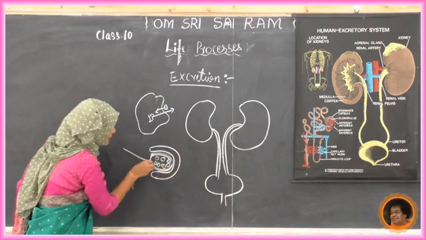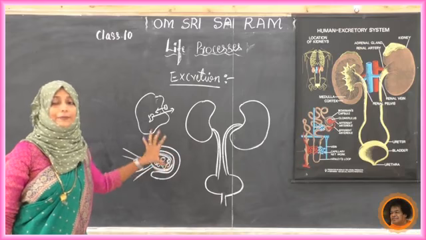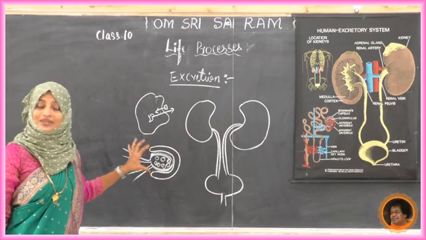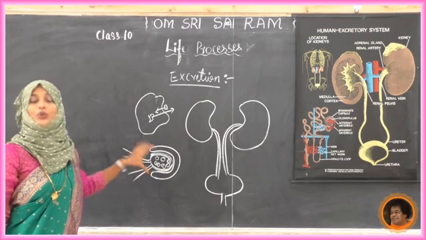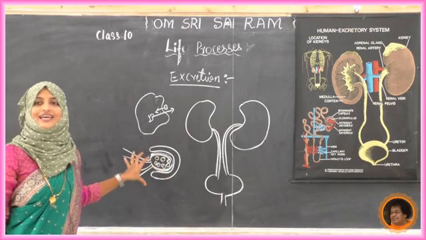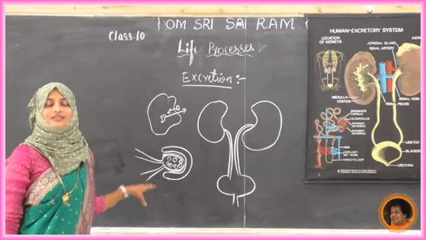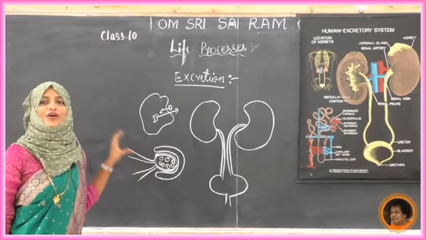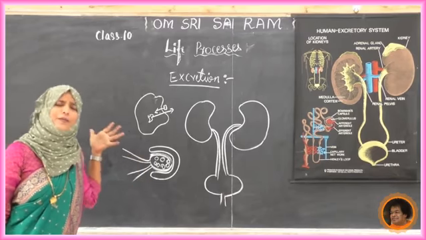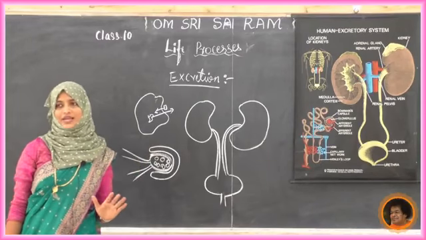Okay, so there will be blood capillaries here. This is a very important point in this nephron. What is a nephron? That is a unit of the kidney. We know that amino acids are the building blocks of protein. Same as that, here the nephron is a building block of the kidney, or a unit of the kidney. There will be a number of nephrons, not one nephron, we can see.